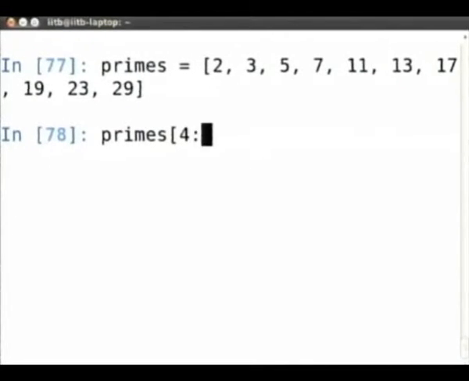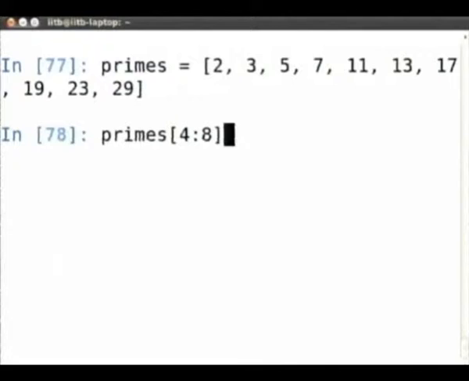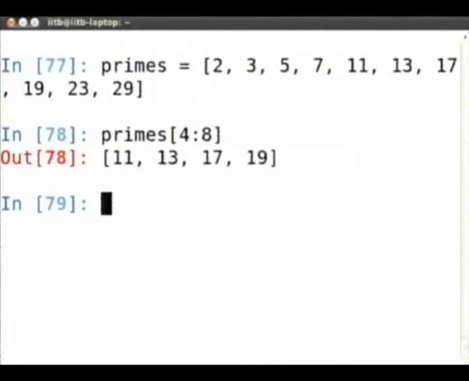primes[4:8]? What will it be? What is primes[4:8]? 11 to, let's see, correct. Okay. What is primes[:4]? 2, 3, 5, or 2, 3, 5, 7?